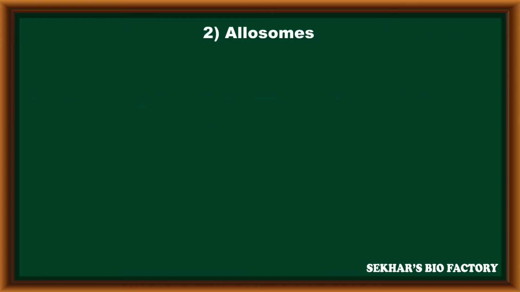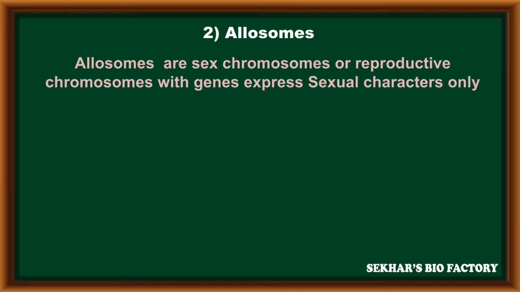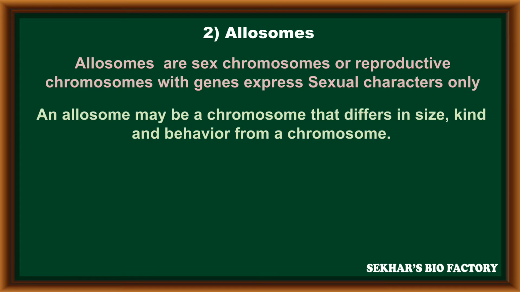The second type of chromosomes are allosomes. The allosomes are sex chromosomes or reproductive chromosomes with genes that express sexual characters only. An allosome may be a chromosome that differs in size, kind and behavior from other chromosomes.